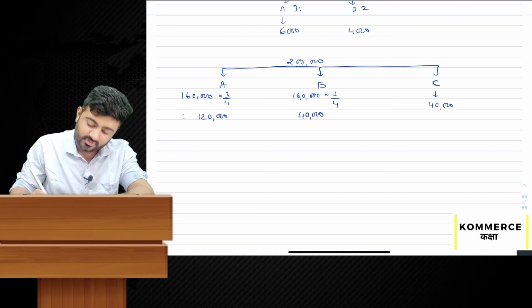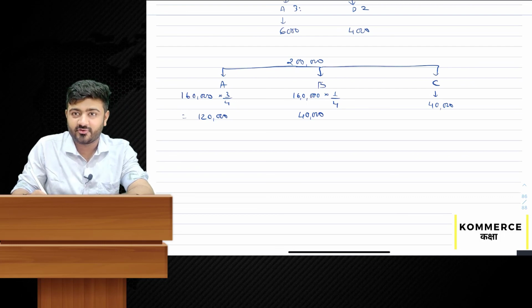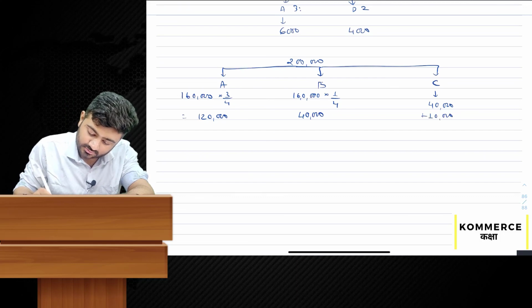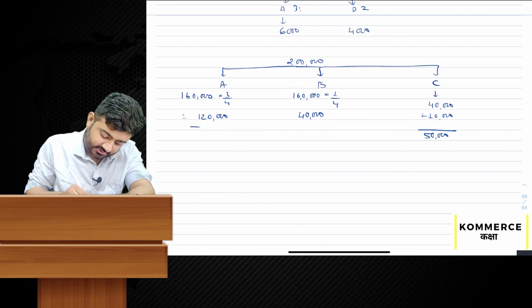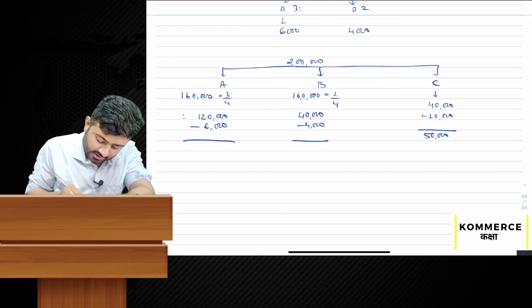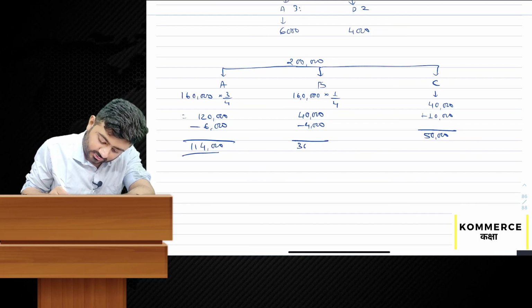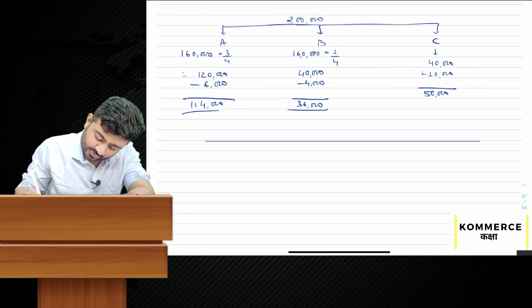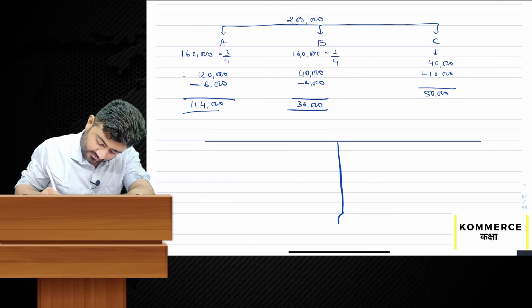Now C was to be given the more amount, that was 50,000, which is the guaranteed amount. So add 10,000, he will get 50,000, and deduct 6,000 from A and 4,000 from B. Ultimately their profit is 1,14,000 and 36,000.